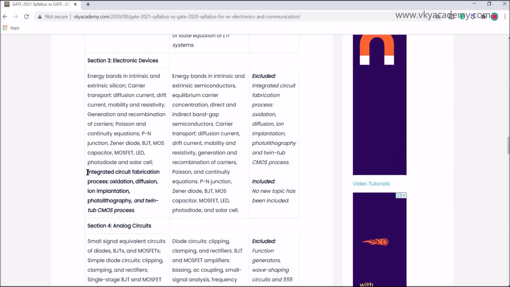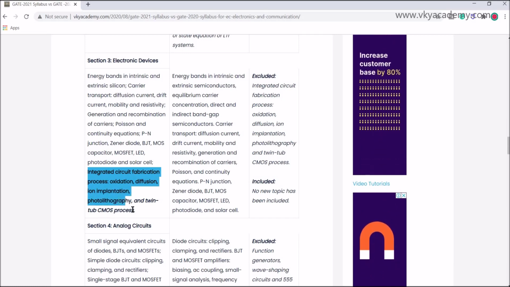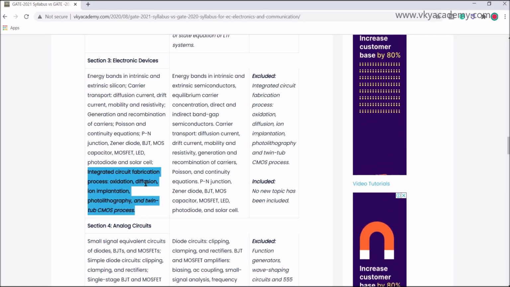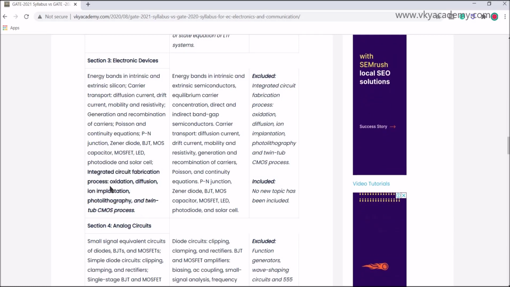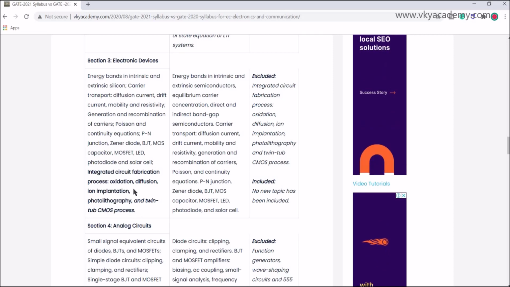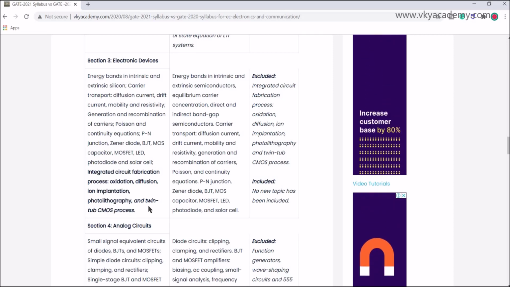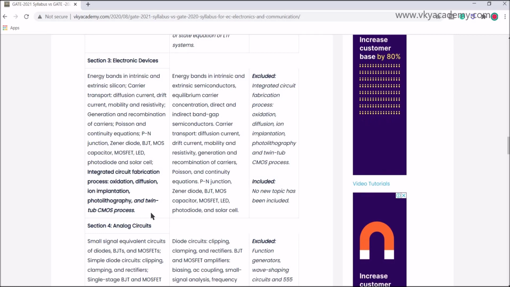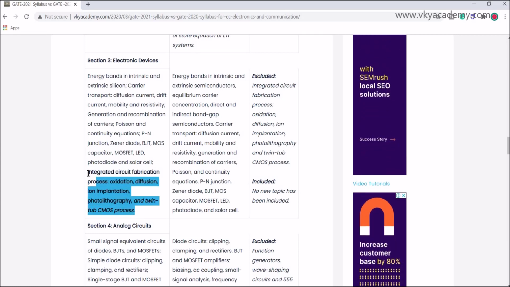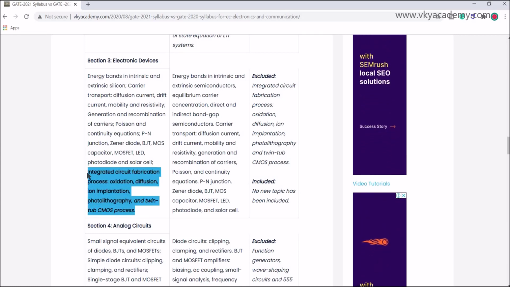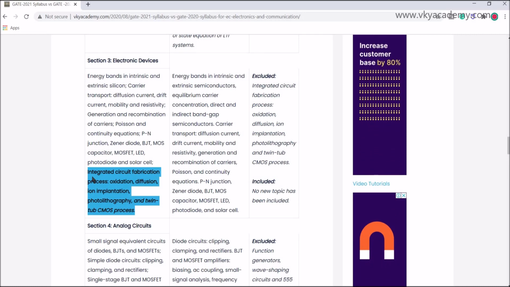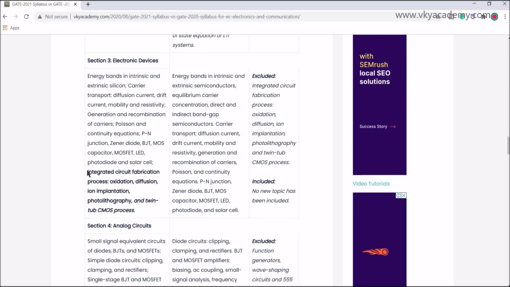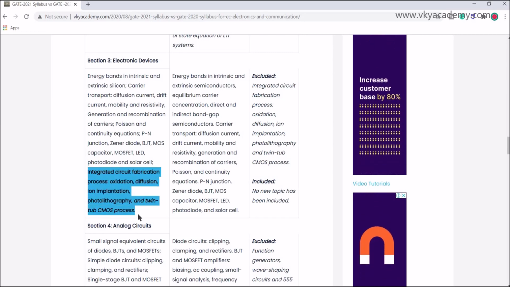The portion which was earlier in the 2020 syllabus, integrated circuits, fabrication process, oxidation, diffusion, ion implantation, photolithography and twin-tub CMOS process, is basically the topic of MEMS, and this portion has been excluded. No new topic has been included.